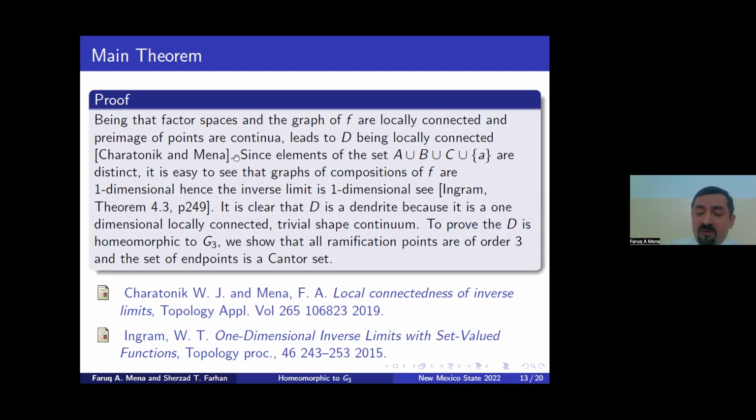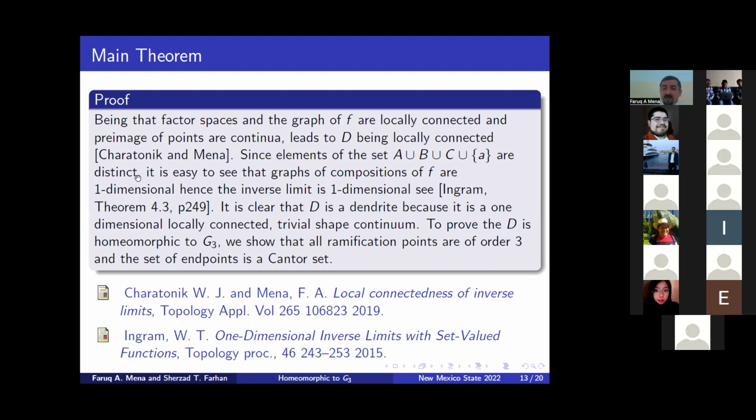And from the theorem, since we do have that A, B, C and singleton a are distinct, the elements of this set are distinct. It is easy to see that the graph of the composition of f is one-dimensional.